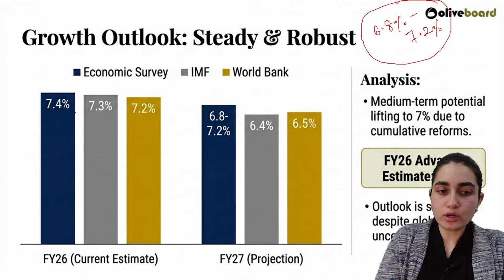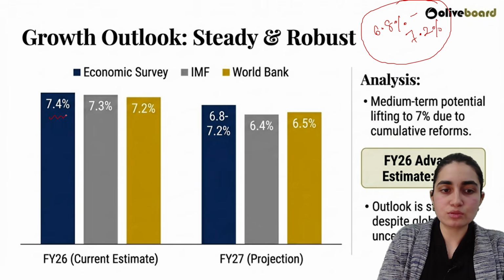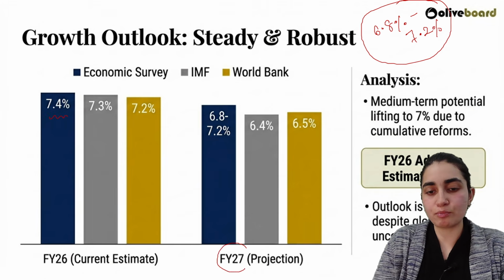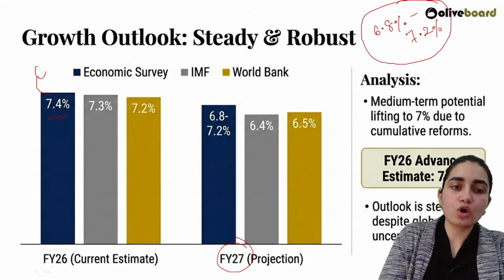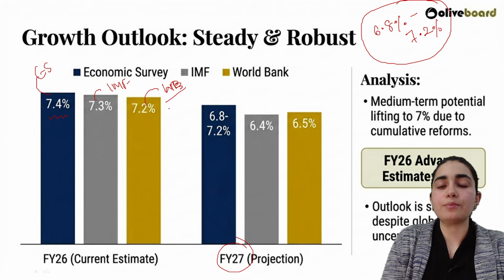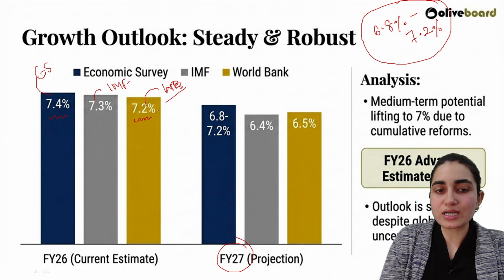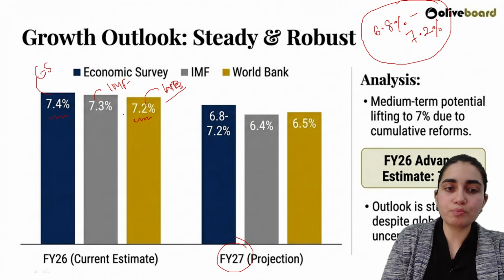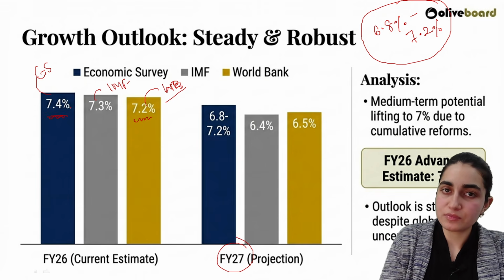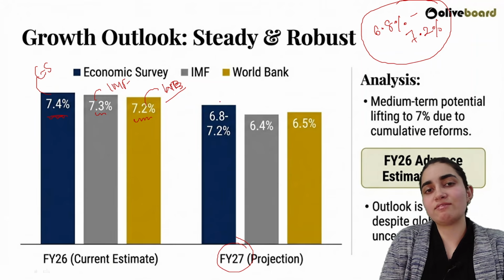And I have already told you, right? You can clearly see these are the estimates, specifically of the 2026 survey, and this is the 2027 projection. This is of the economic survey, this is of IMF, and this is of World Bank, right? You can clearly see World Bank is projecting 7.2 percent. We have the economic survey projecting 7.4 percent, IMF 7.3 percent.